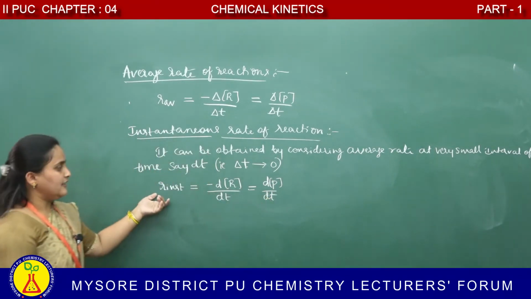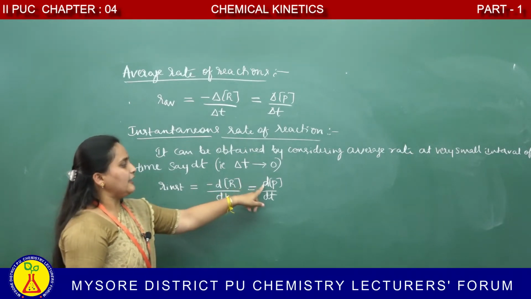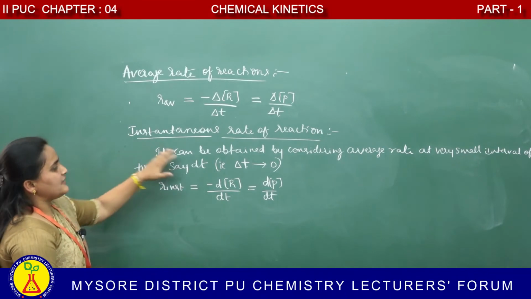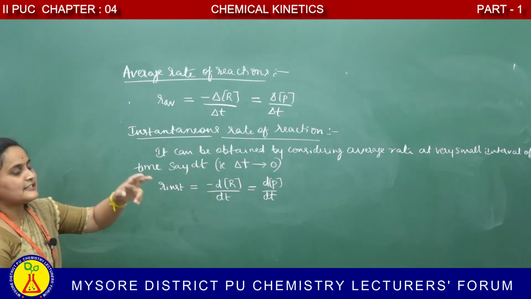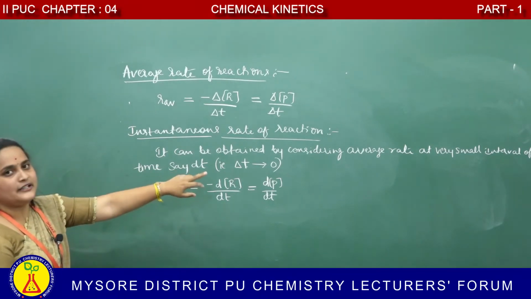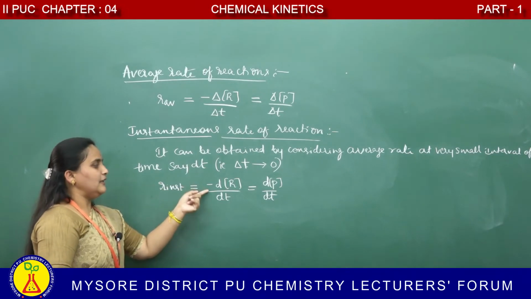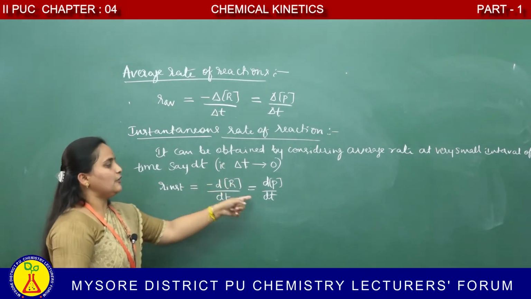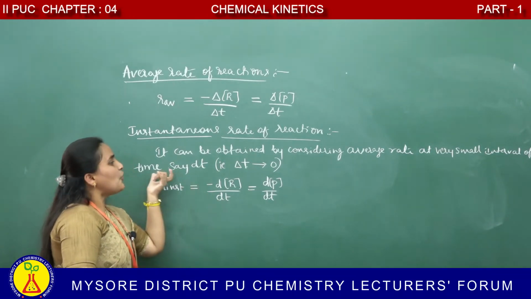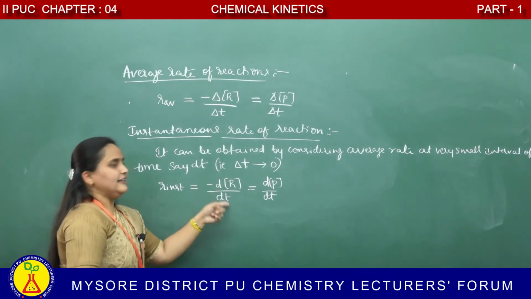Instantaneous rate is given by minus dr by dt equal to dp by dt. Yes, instantaneous rate can be obtained by considering the average rate at a very small interval of time, say dt, when delta t approaches to 0. Rate instantaneous is given by minus dr by dt equal to dp by dt. Why ma'am it is dt? Means small interval of time, therefore it is considered as dr and dt.